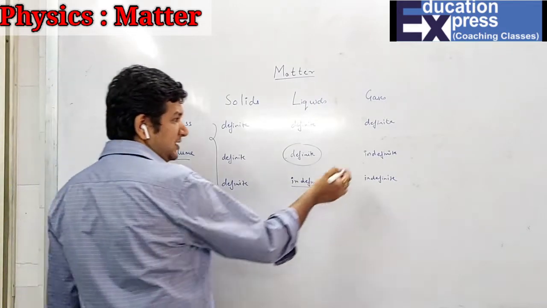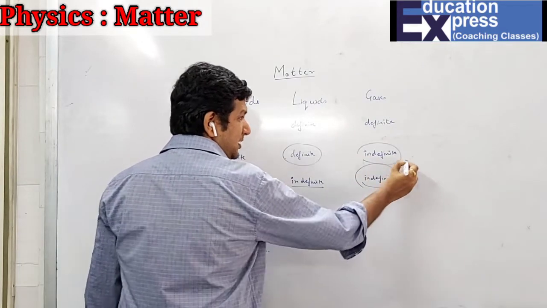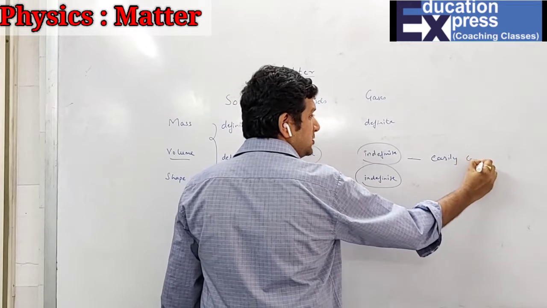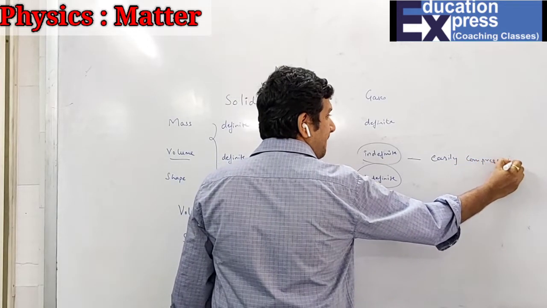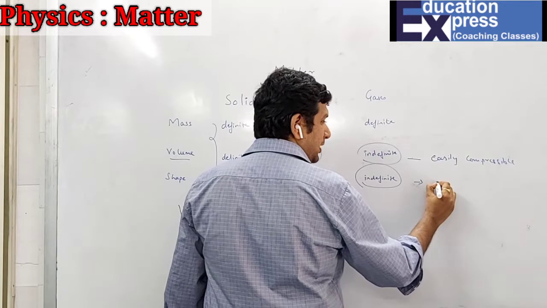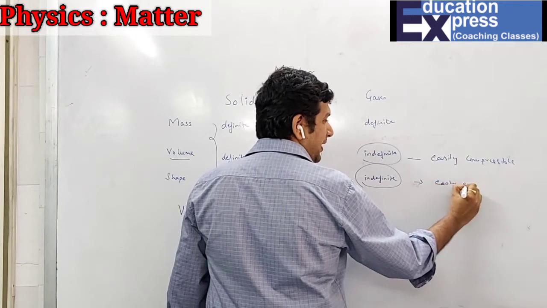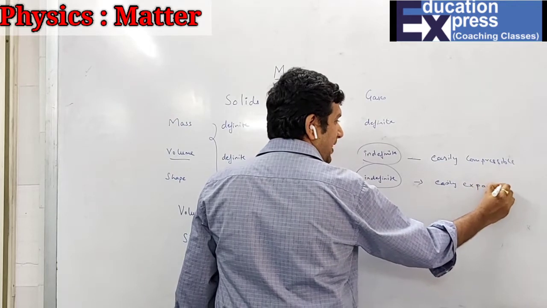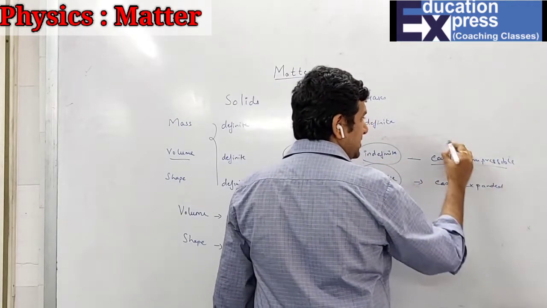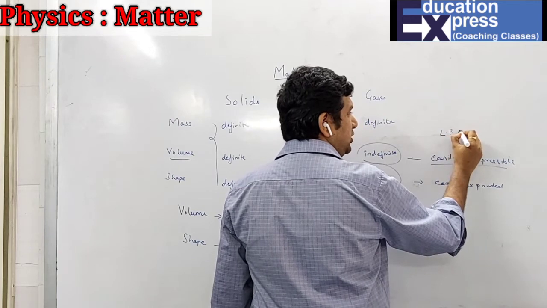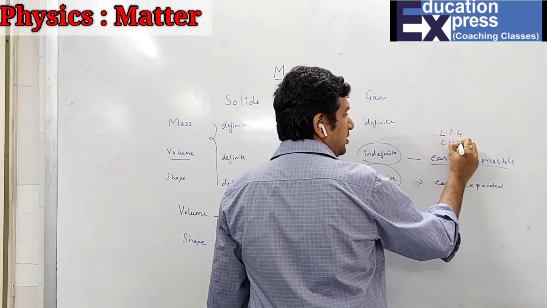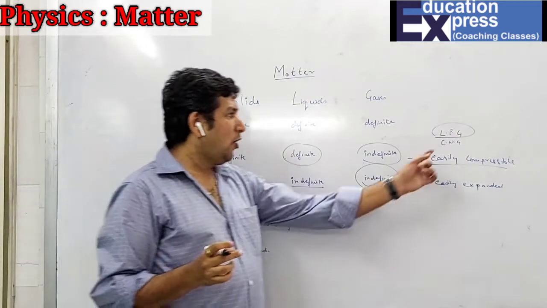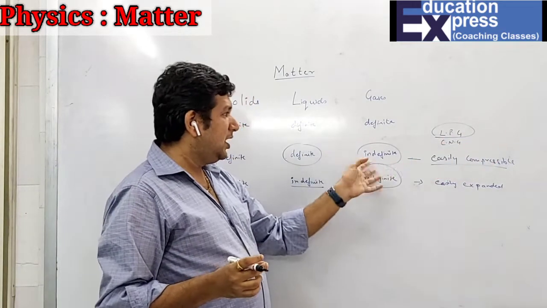Now, last is gases. Both are indefinite. Hence, they can be easily compressible also, and they can be easily expanded also. Examples of compressible gases are LPG or CNG, which we use in our daily life, liquefied petroleum gas or compressed natural gas. These are the examples of compressed gases.